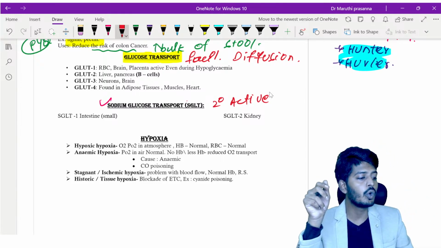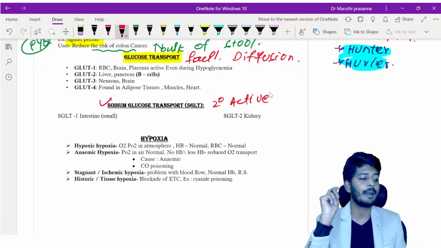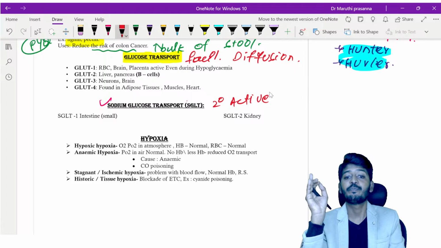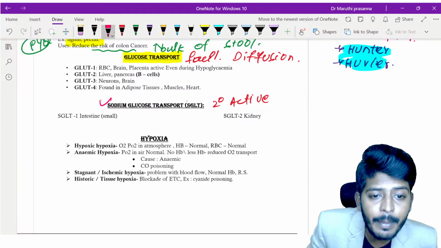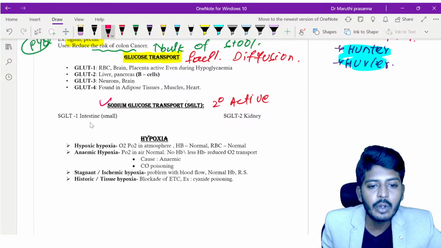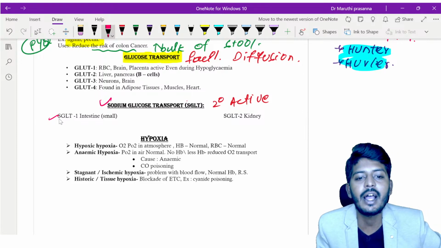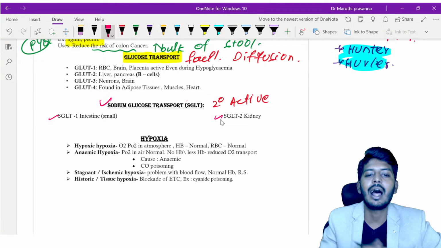If you have only glucose, this transporter will not work. If you have only sodium, it will not work. It requires both sodium and glucose. So sodium and glucose will be absorbed together with the help of the sodium glucose transporter. SGLT1 is located in the small intestine, and SGLT2 is located in the large intestine.